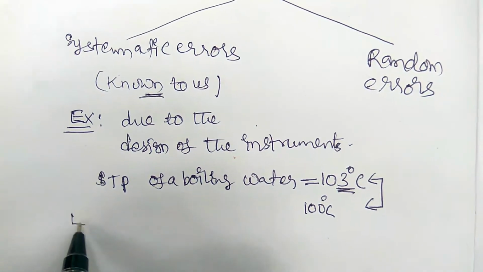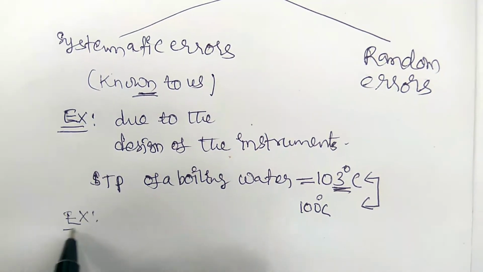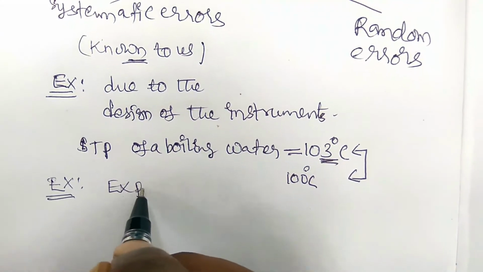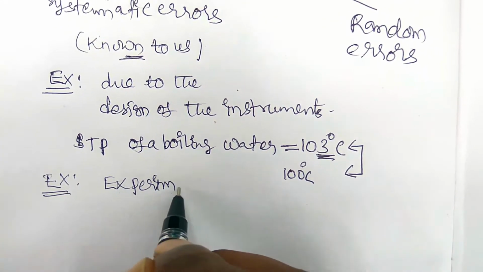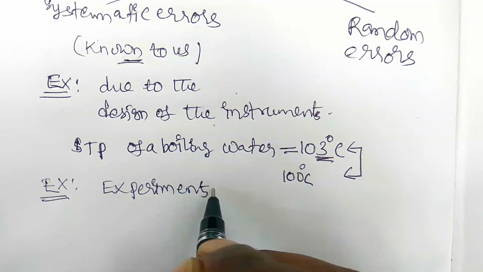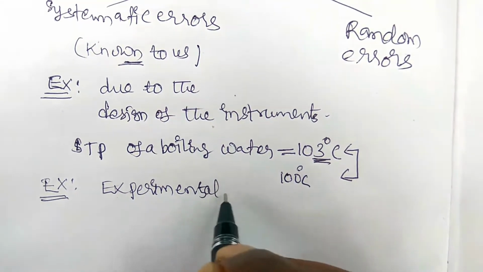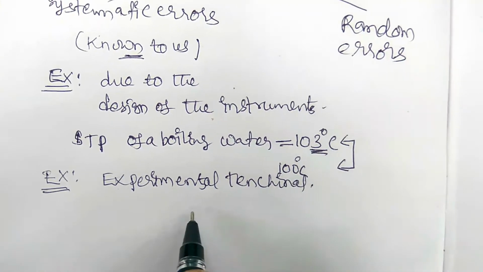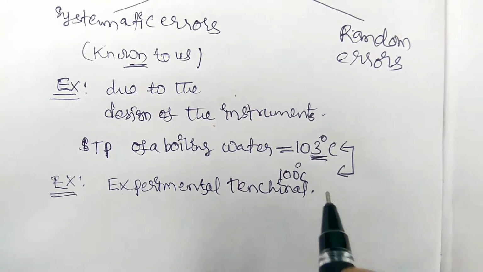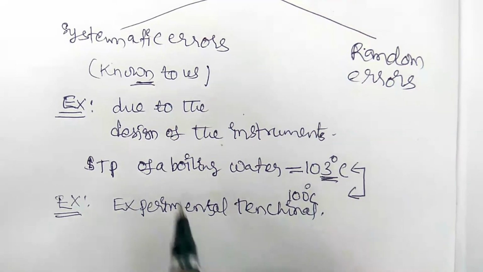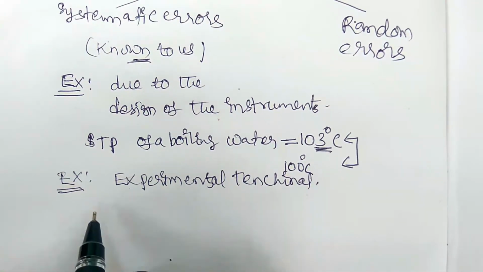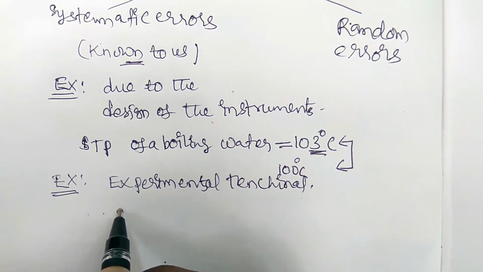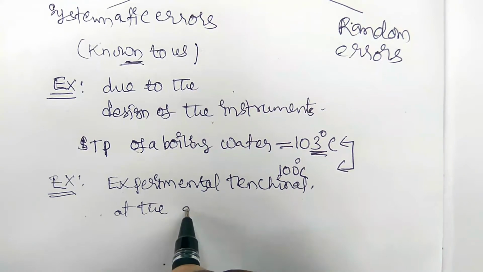And one more example is the default of the experimental techniques. So someone may not follow the correct method. If the experimental technique does not follow the correct method to find any measurement, then an experimental technique error occurs. These belong to the systematic errors. Suppose you need to find the temperature of your body, the human body, at the armpit.